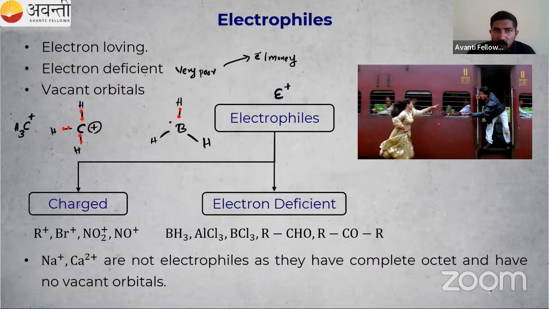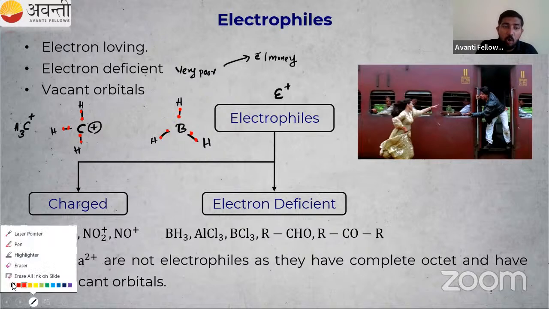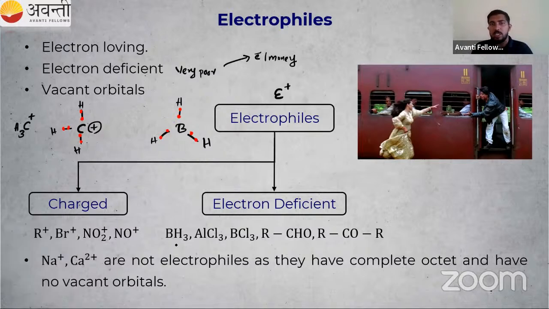So we have 1, 2, 3, 4, 5, 6, only 6 electrons. Is the octet complete? No, the octet is not complete. So I can call them electron deficient species. They need money. So for example, AlCl3, BCl3, you can check that they are electron deficient species.